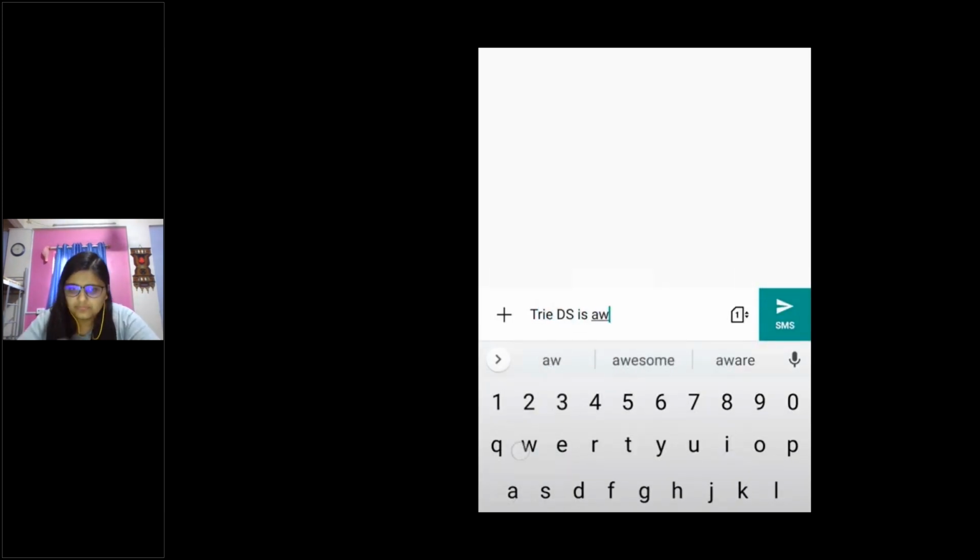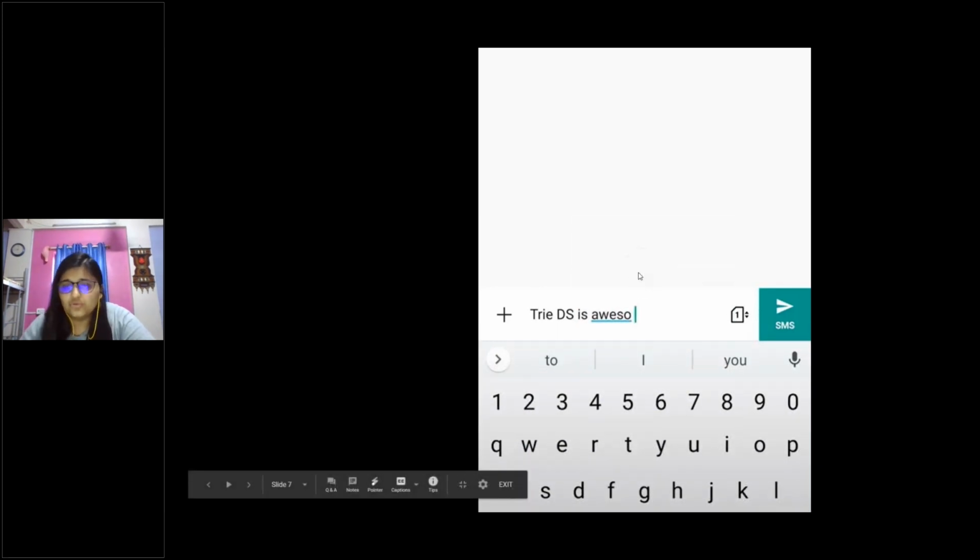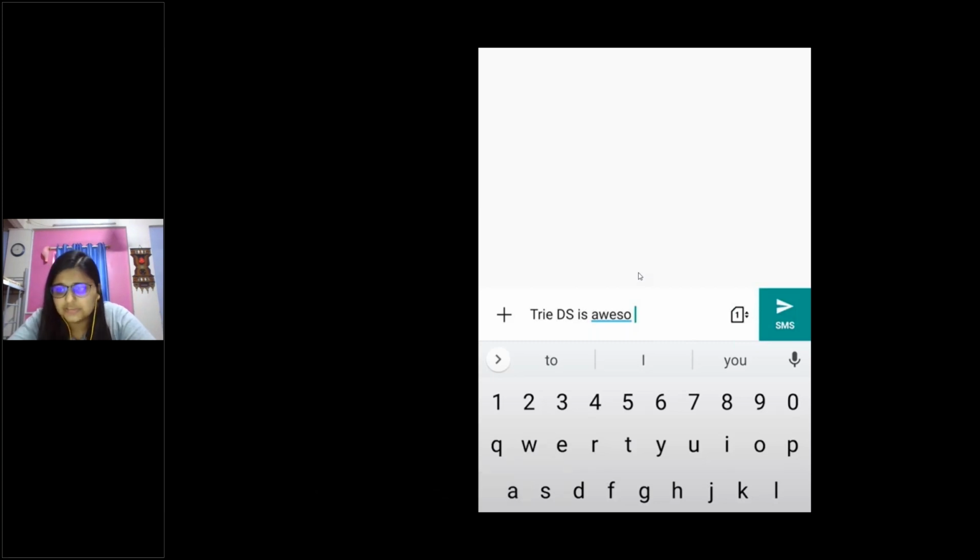You have been using your messenger a lot, right? You use WhatsApp, you use FB Messenger, you use your normal inbuilt phone messenger, and you always have that underline under the words, whether or not the word is correct or there is a spelling mistake. Internally, something called a trie is used, or you can use a trie over there. As you can see right now, what I've written is "trie data structure is awesome."